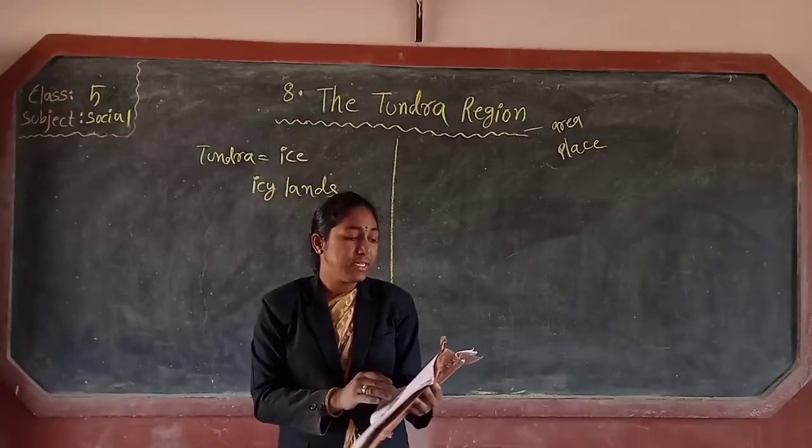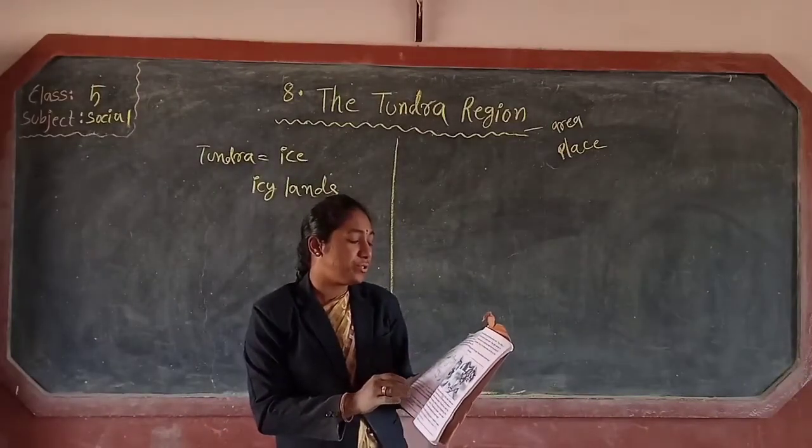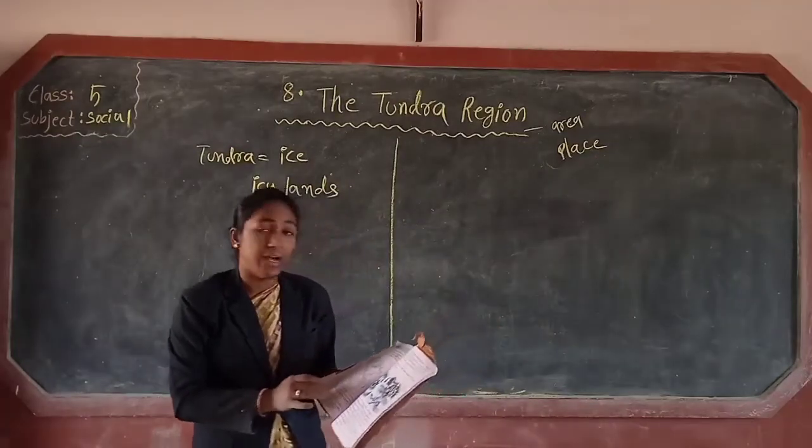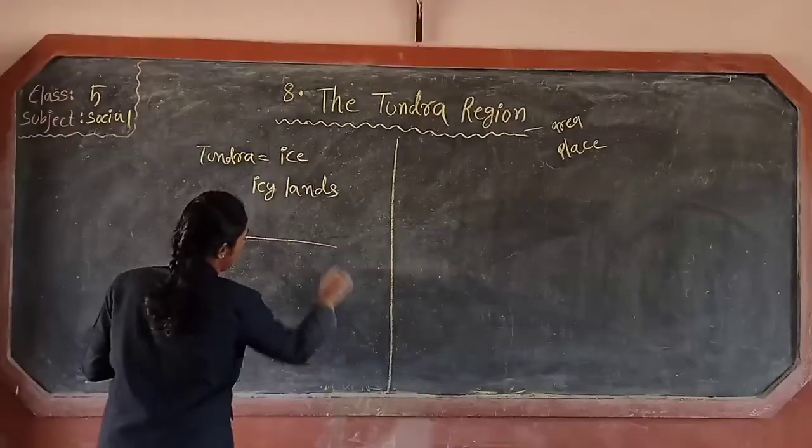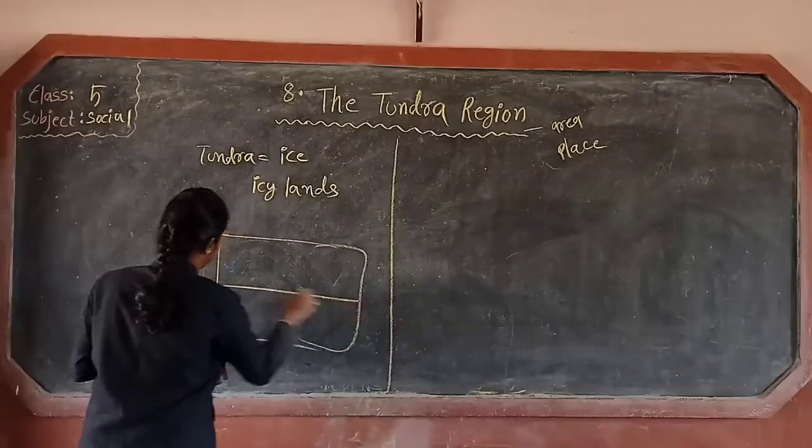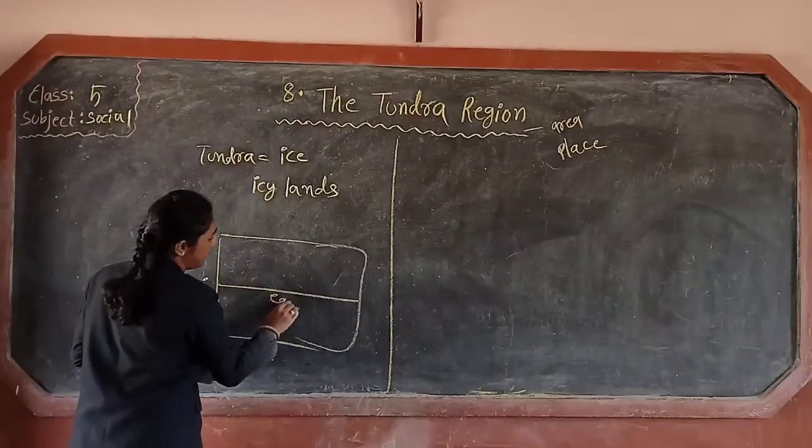They extend from 66.5 degrees latitude to the poles on either side of the equator.